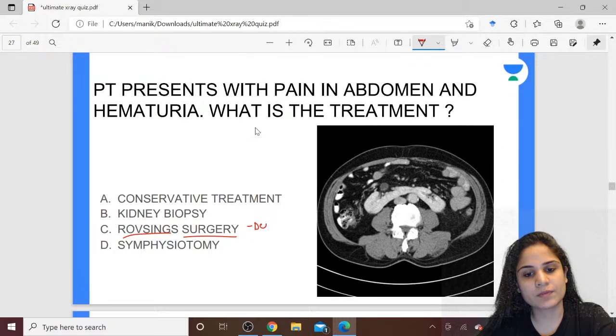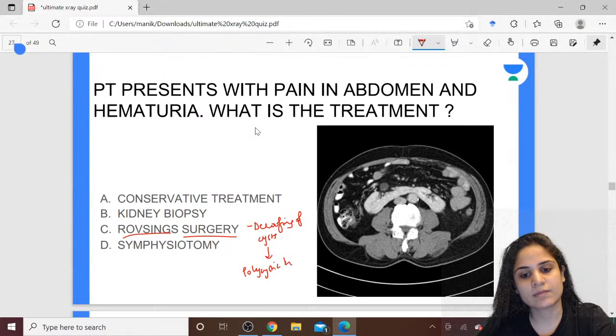It's de-roofing of the cysts. Correct? De-roofing of which cysts? No, Rovsing surgery is not done in horseshoe kidney. Rovsing surgery is de-roofing of the cysts done in polycystic kidney. Am I right? Or am I confused over here? Check once.